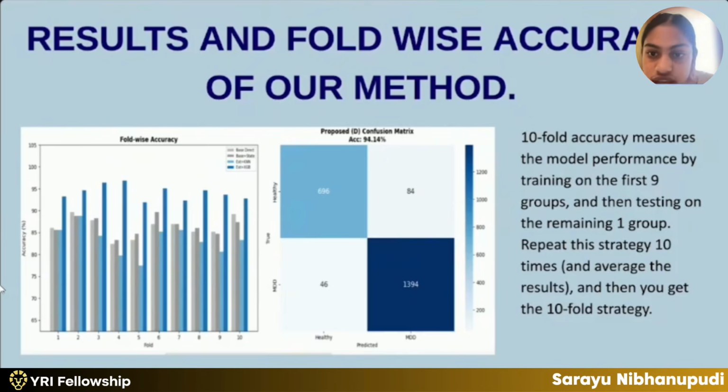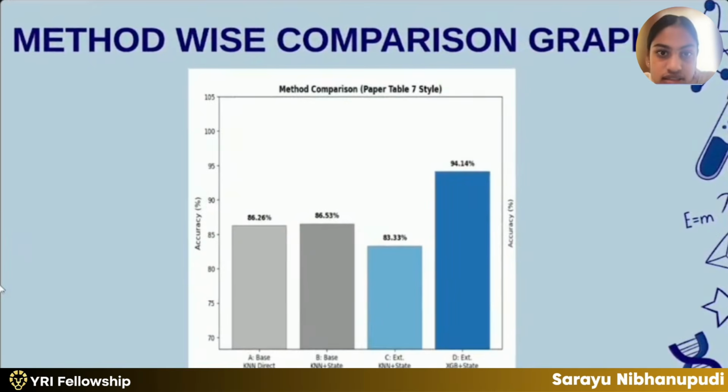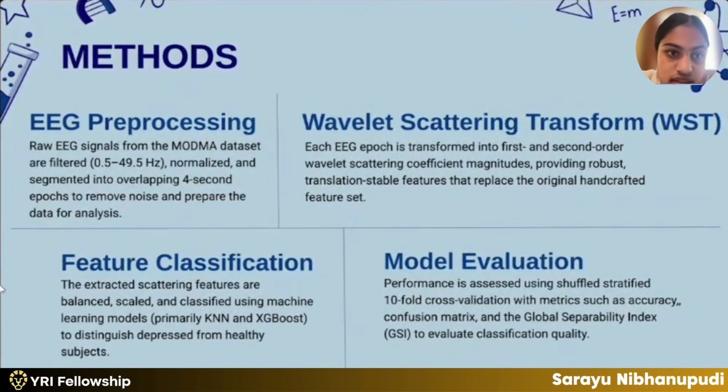And these are the results and fold-wise accuracy of the method that we used. There's a picture here. 10-fold accuracy means the model trains itself on the first 9 groups and then tests itself on the remaining 1 group, and it repeats the strategy 10 times. And this is the method-wise comparison graph. The methods that we use are EEG pre-processing, wavelet scattering transform, feature classification, and model evaluation.